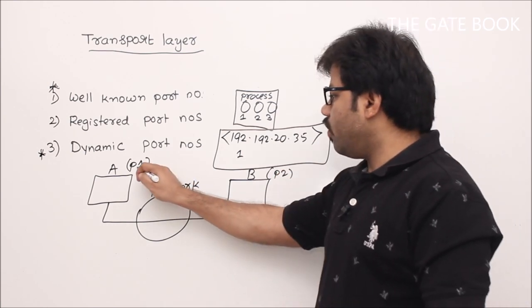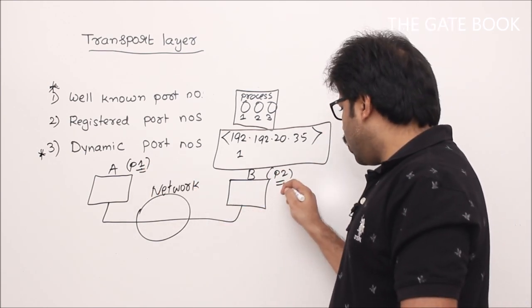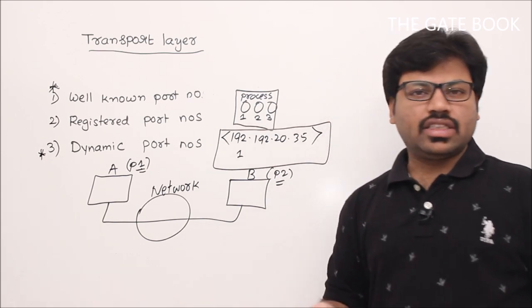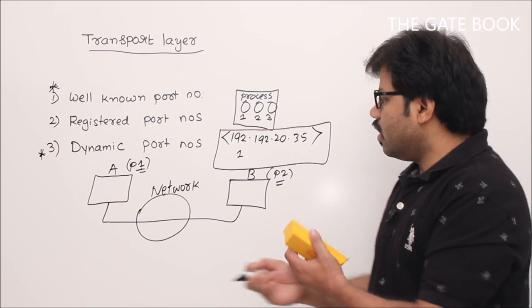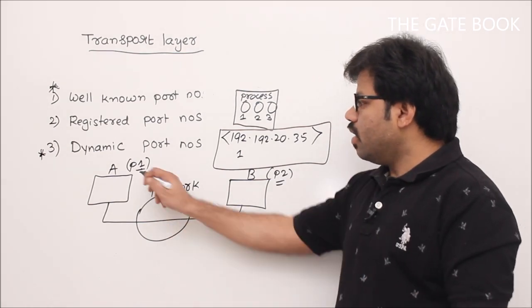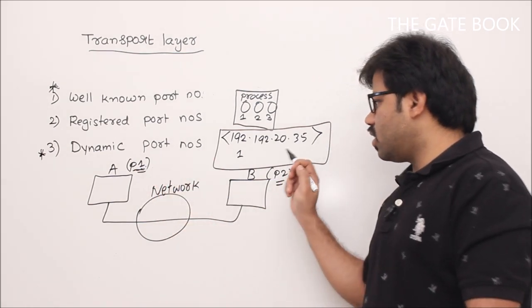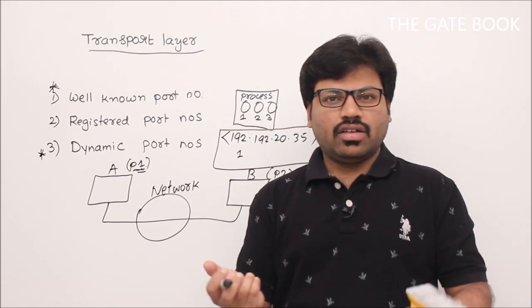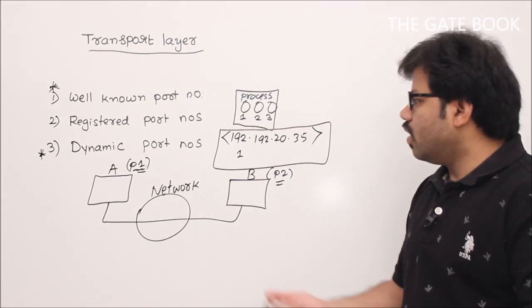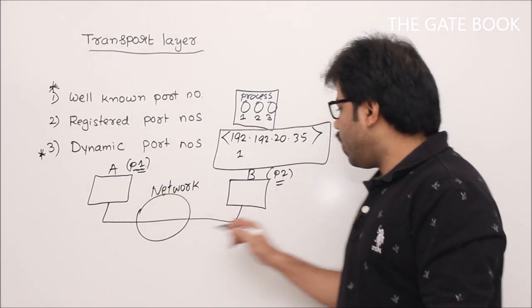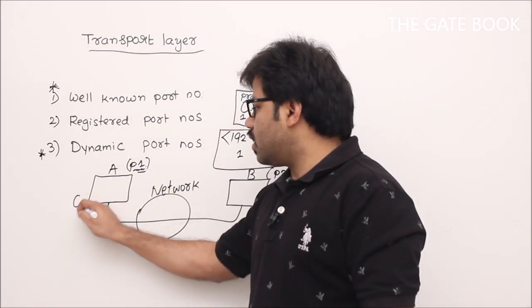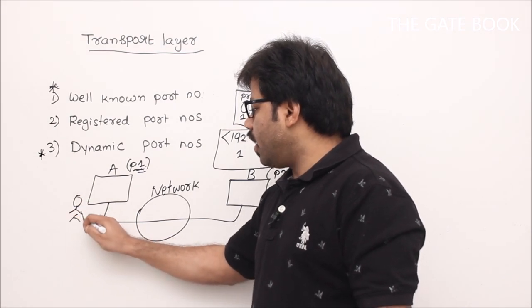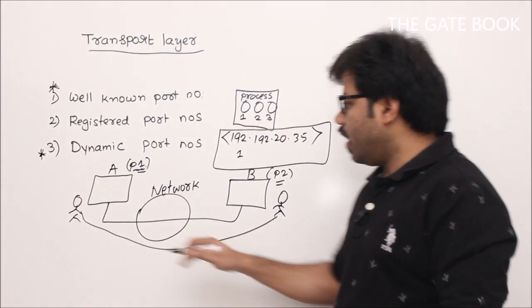How will this process 1 know that there is a process number 2? And what is its identification number? So that's why there will be confusion, right? For example, let's say in the early morning, process 1 wants to say hello to process number 2. Then how will this work? Imagine that you have a transport layer here and a transport layer here. So the transport layers are going to communicate on your behalf.